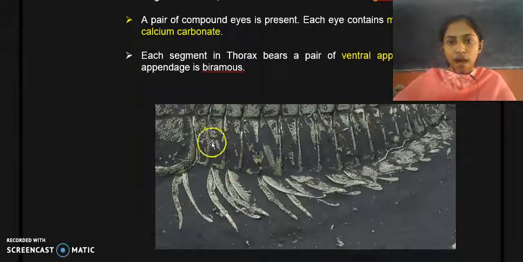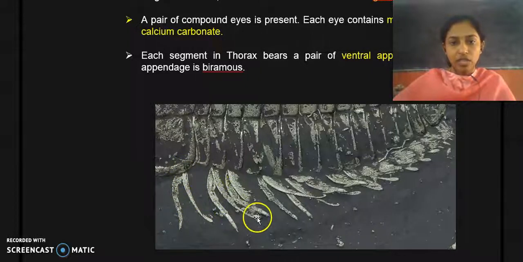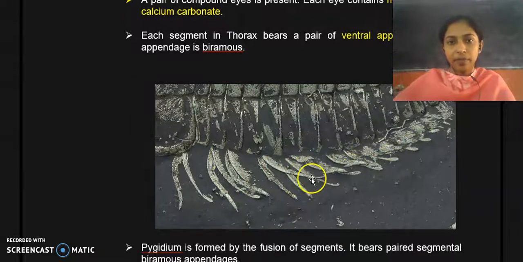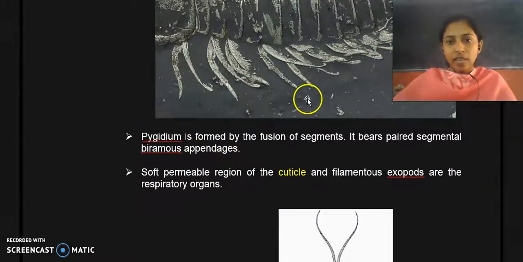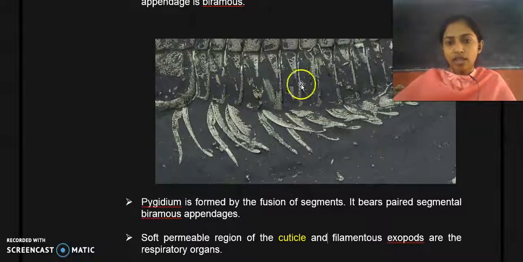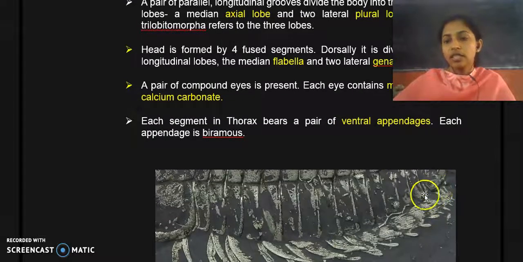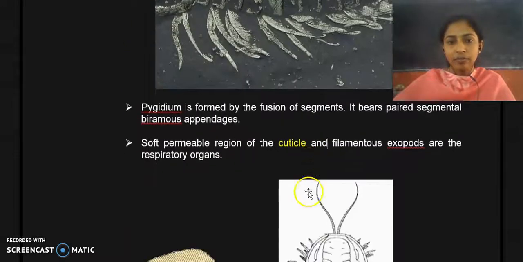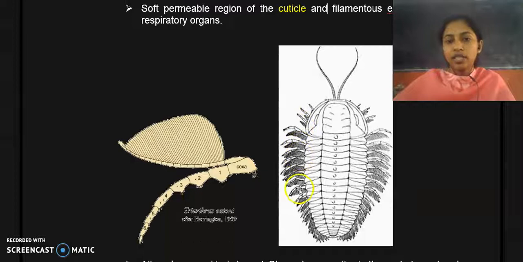In the thorax, you can find ventral appendages. Here in this figure, this is the thorax. In the thorax there arise ventral appendages, and each appendage is biramous in nature. Not only the thorax, the pygidium also possesses small biramous appendages. Their respiratory organs are, first, the cuticle, and second, filamentous exopods.